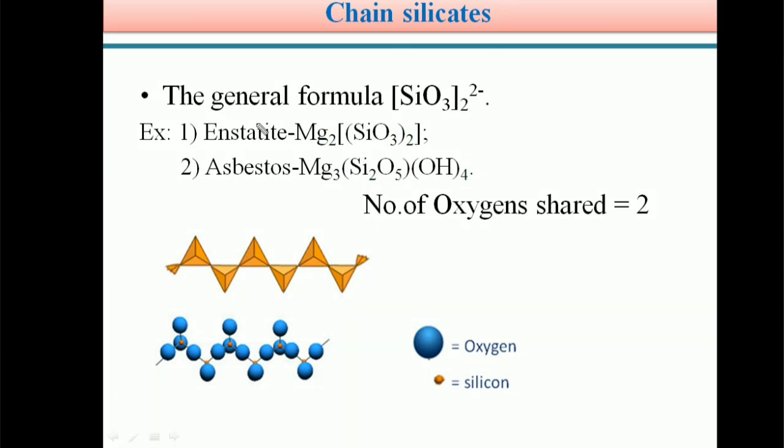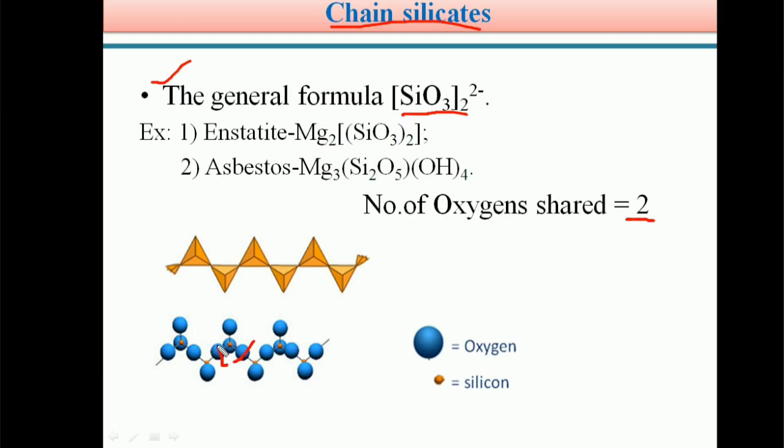So students, the general formula for chain silicates is SiO3 2-. In chain silicates, the number of oxygens shared between adjacent silicons is 2. Two oxygen atoms are shared between adjacent silicon atoms. See here, this blue ball is an oxygen atom and this small ball represents the silicon. This oxygen atom is shared between two adjacent silicon atoms.